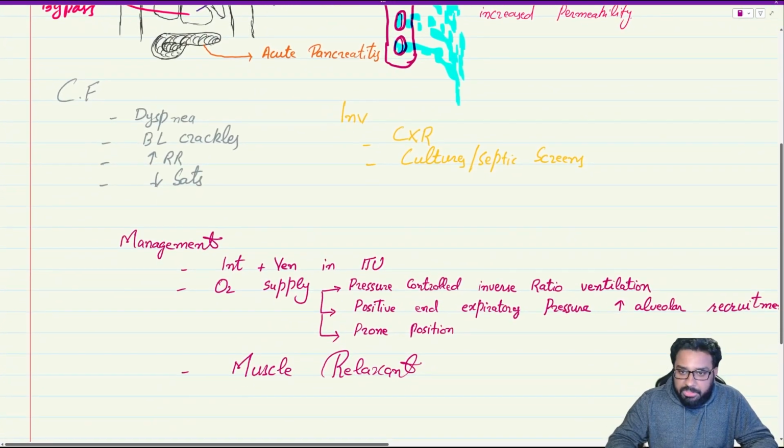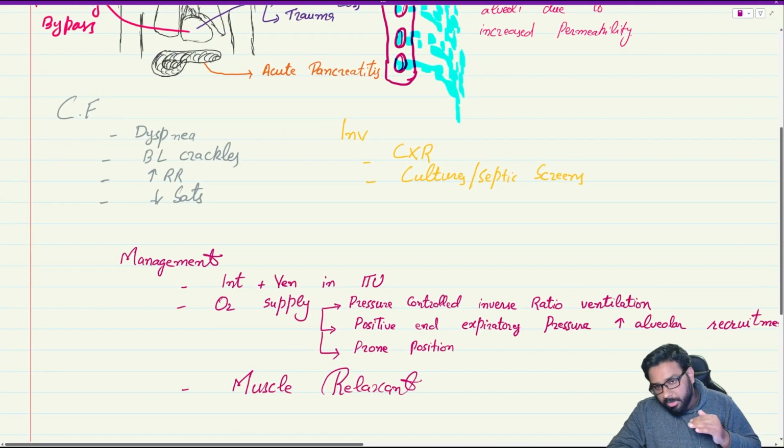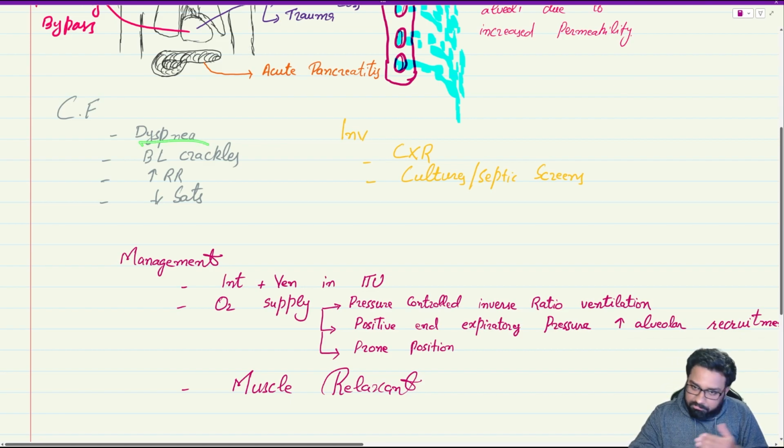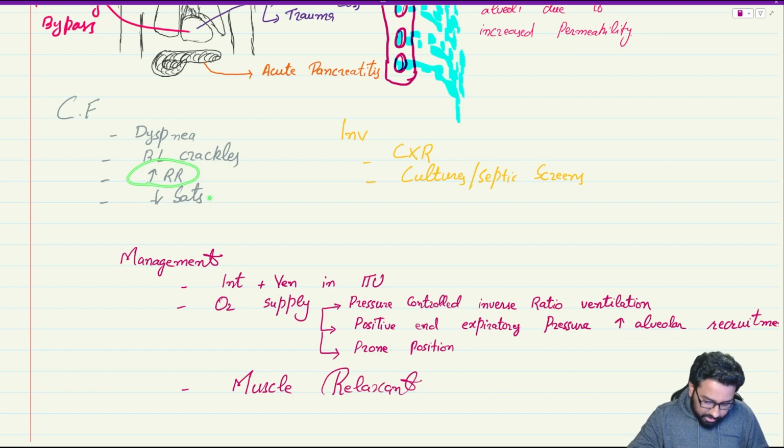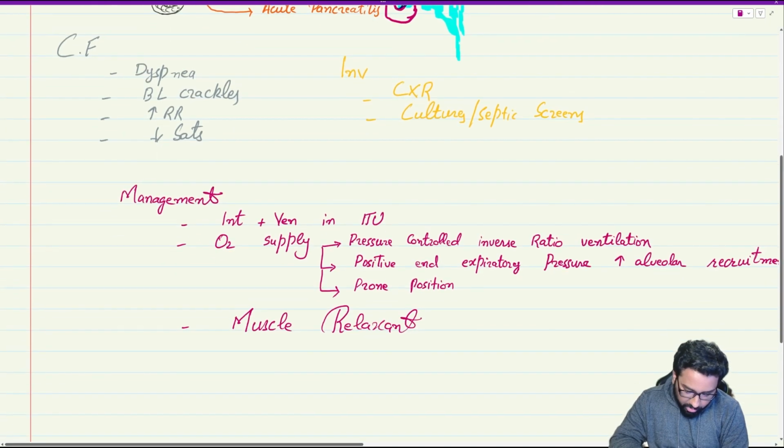So, clinical features, we all know fluid will build up in the lungs: difficulty breathing, crackles, increased respiratory rate, decreased saturation. We discussed this. This is ARDS.